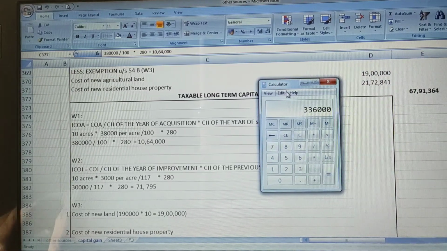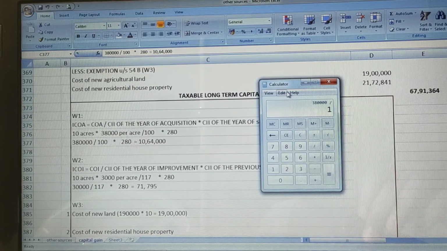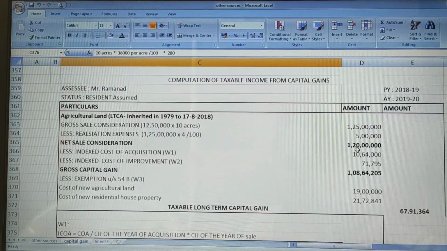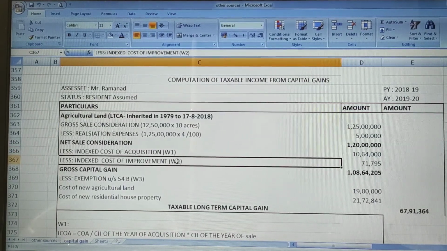10,64,000 as the answer. So let us see the calculation: 3,80,000 divided by 100 multiplied by 280. So 10,64,000 is the indexed cost of acquisition. So this is clear to you. Next, we should minus indexed cost of improvement.